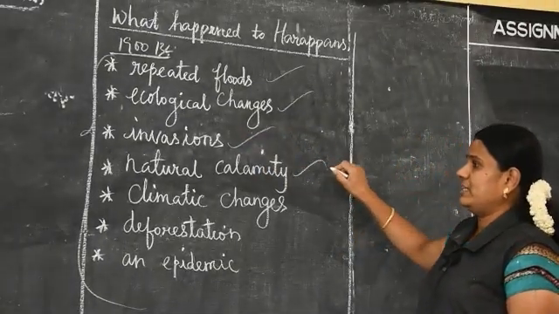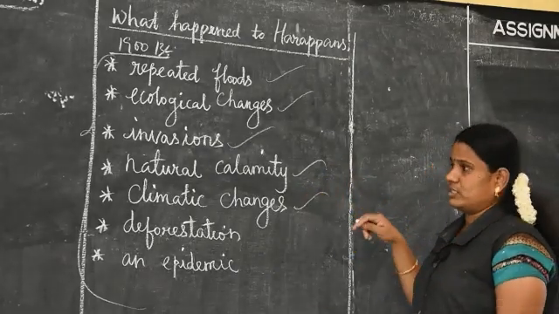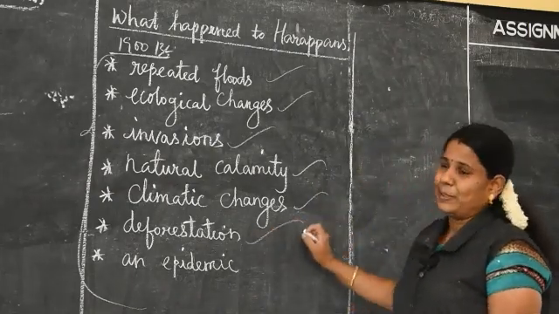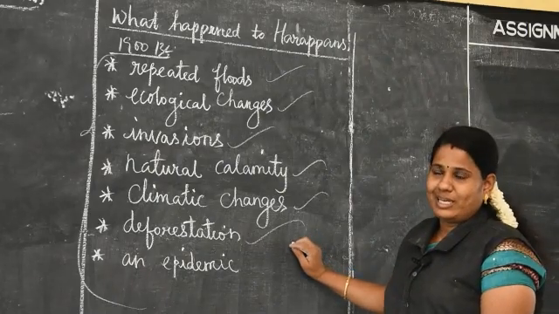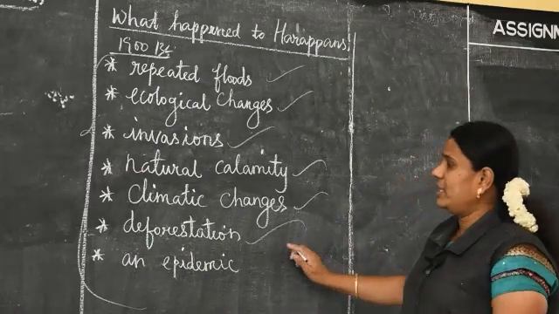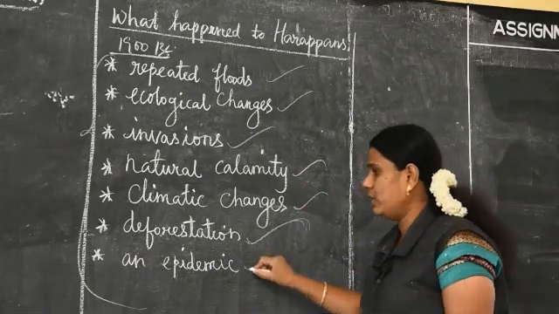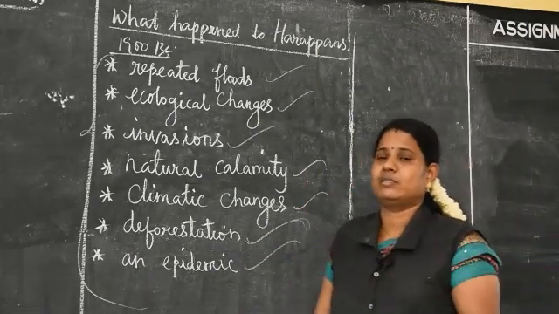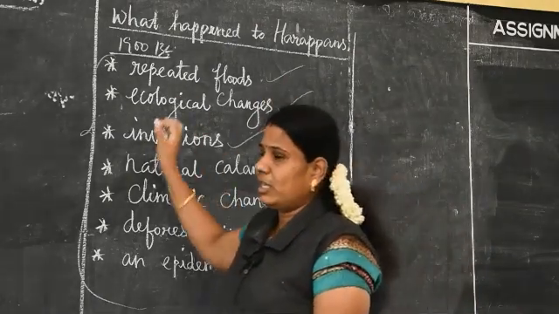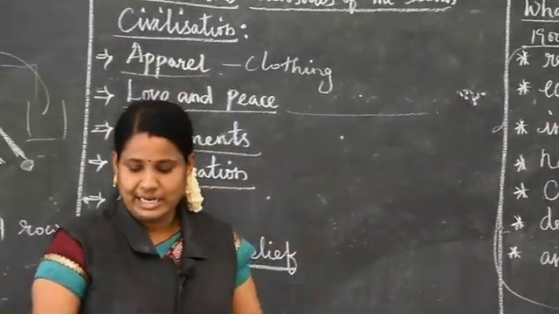Then natural calamities, so they were getting natural disasters. Then climatic changes. By the climatic changes also it declined. Deforestation. Because they used the wood to make buildings and other works, maybe deforestation is also one of the reasons for the decline. The last one, an epidemic. This is also very important in the decline of the Harappans. So these are the things that happened in this civilization, that's why it declined.